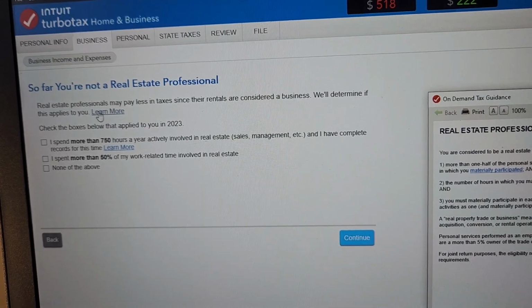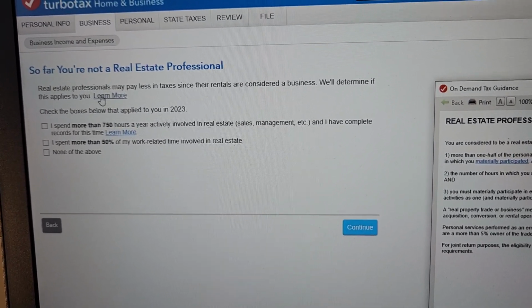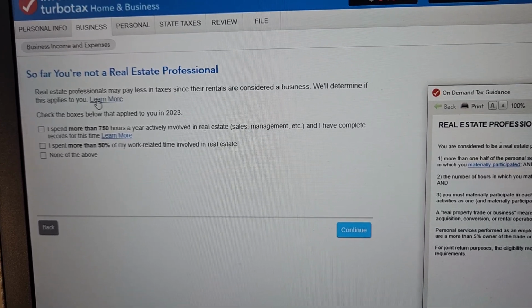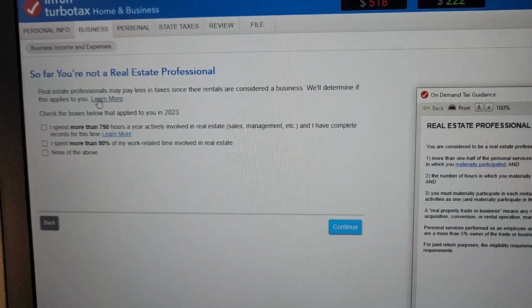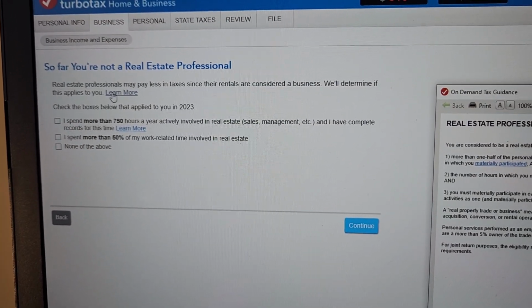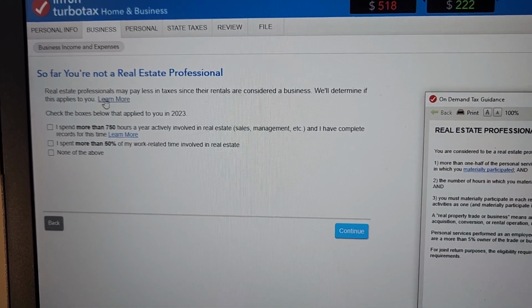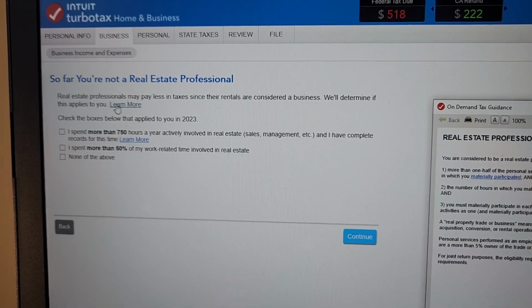So as always, you always want to document all your hours in real estate, right? So let's just say you're a real estate agent, and you spent, whatever, 3 hours with a client. Then you want to put the date. You want to write a brief description of what you did, and then you want to document how many hours, right? This could be as simple as an Excel document. That's what I'm probably going to do if I do qualify as a real estate professional.